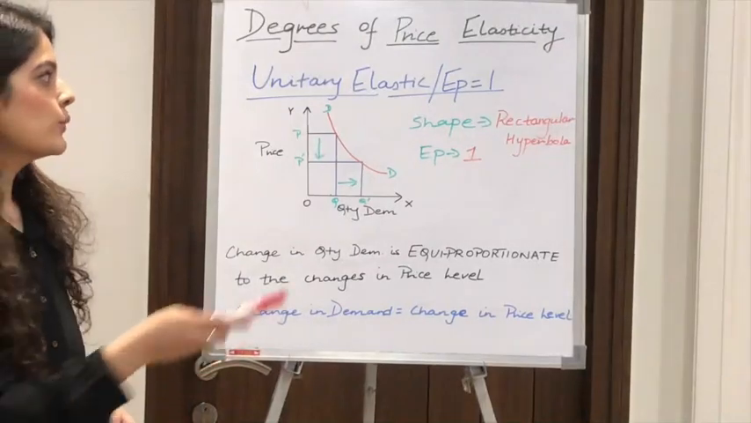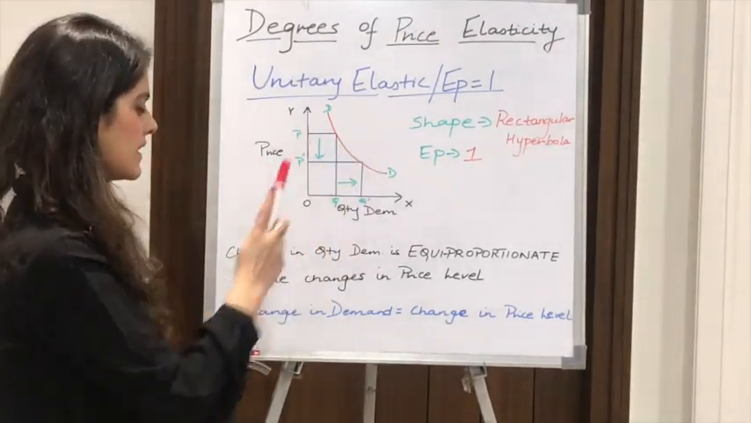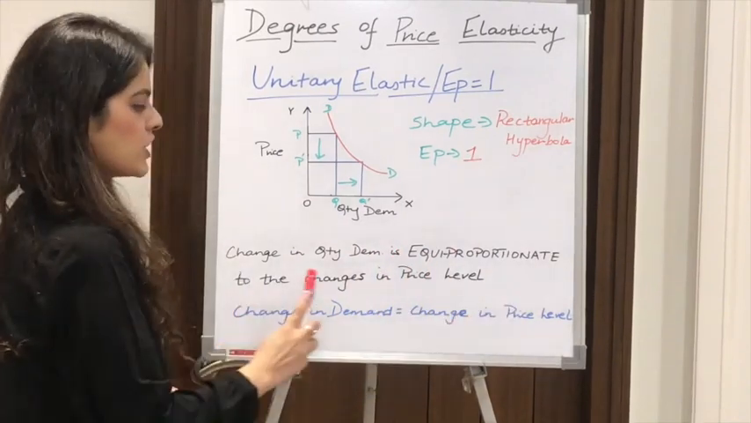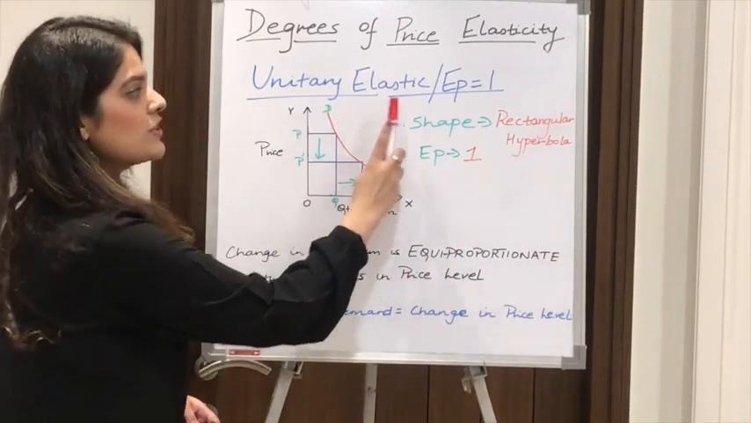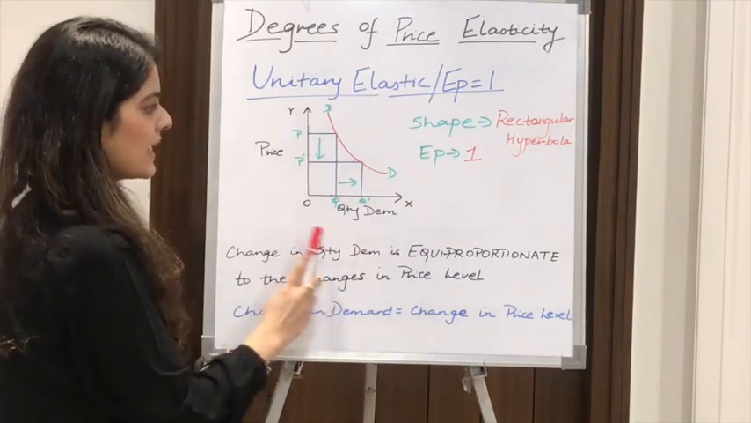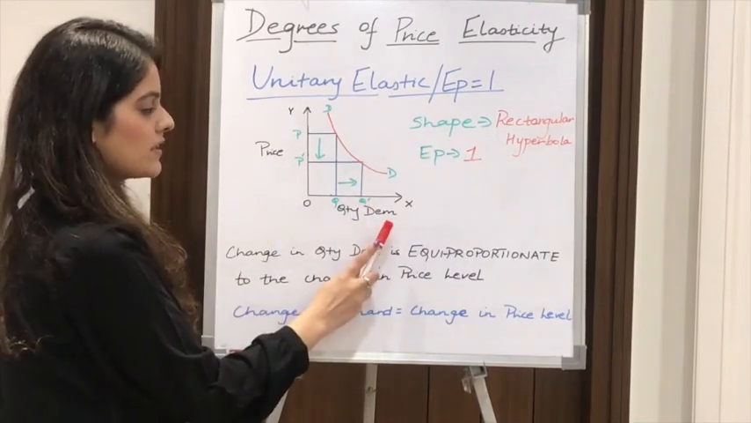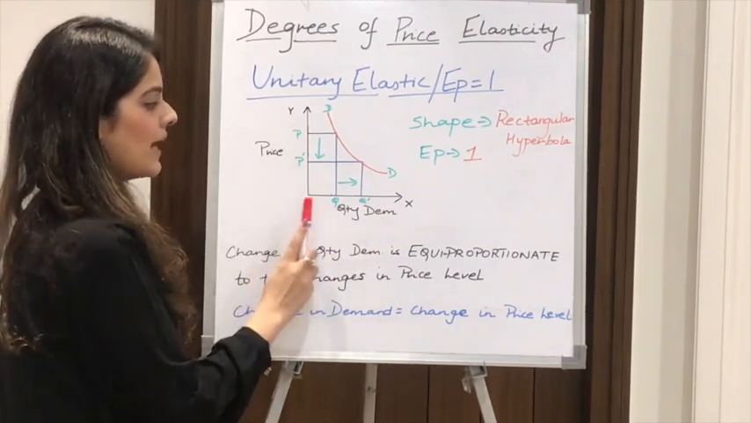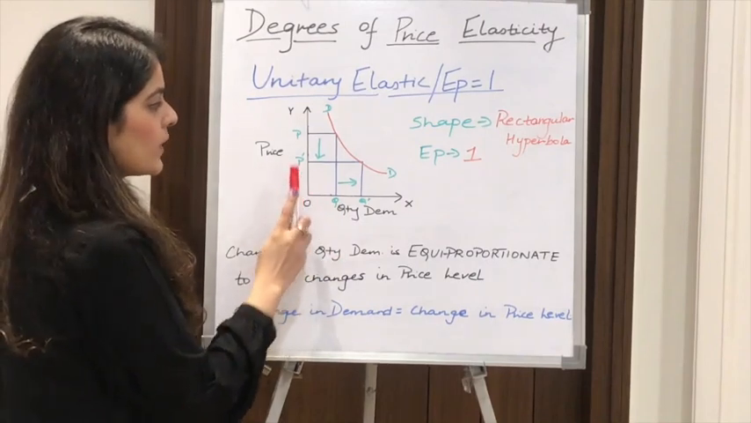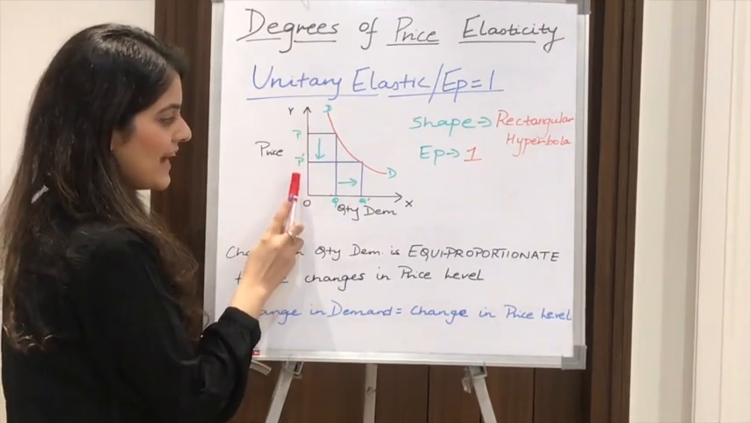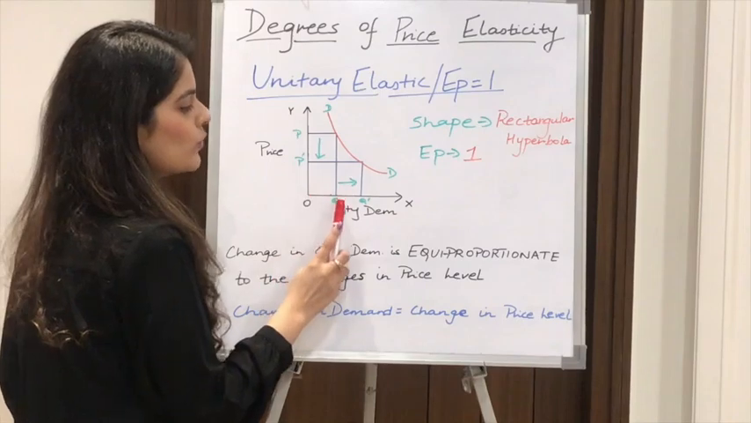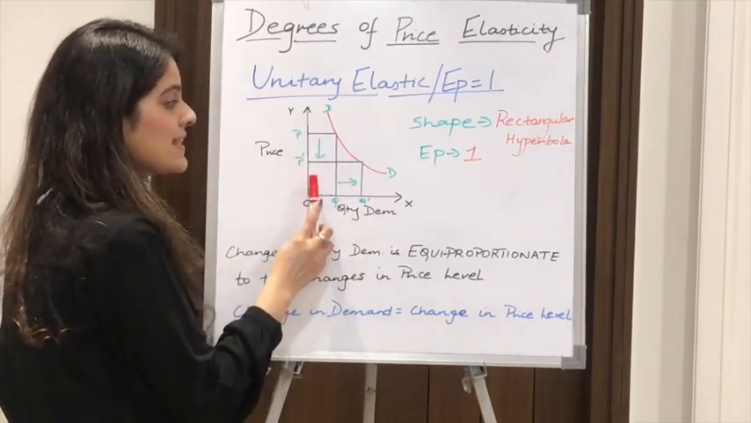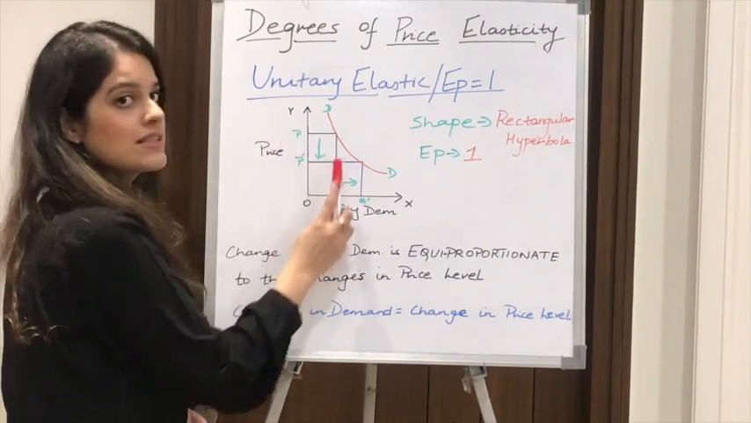Moving next to unitary elastic demand. What is it? When the change in quantity demanded is equiproportionate to the change in price level, it is known as unitary elastic demand. Here in this diagram, price is measured on the y-axis and quantity demanded on the x-axis. Initially, our price and quantity are OP and OQ. When the price falls from OP to OP dash, OQ rises to OQ dash in an equiproportionate manner. We notice there is the exact same change in quantity as in price.